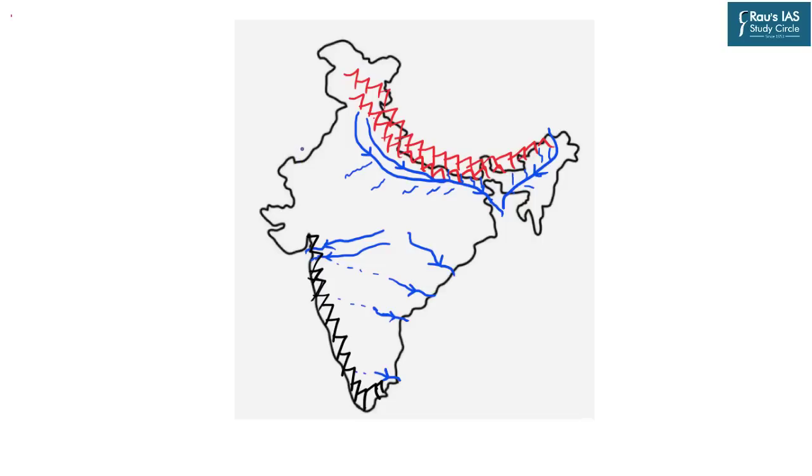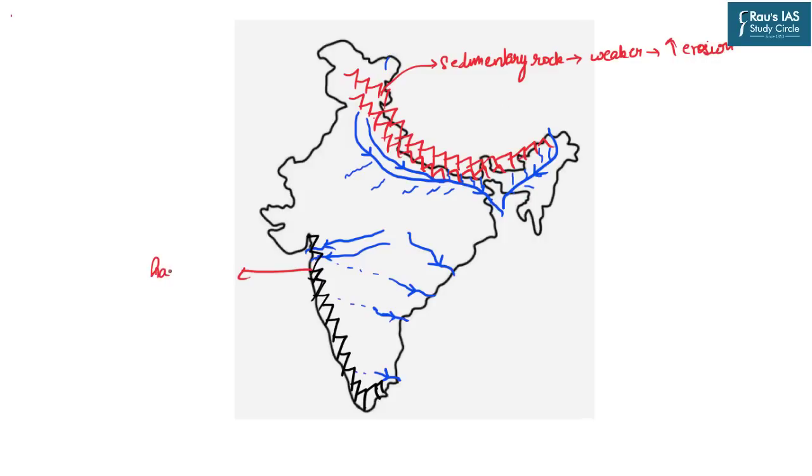Now, to understand the difference of reasons in the Himalayan or northern plain regions and the peninsular regions, we must first understand the basic difference of geology as well as the basic difference of rivers in the north and in the south of India. As we all know, the Himalayas are made up of sedimentary rocks. These rocks are weaker in nature and hence highly prone to erosional activities.